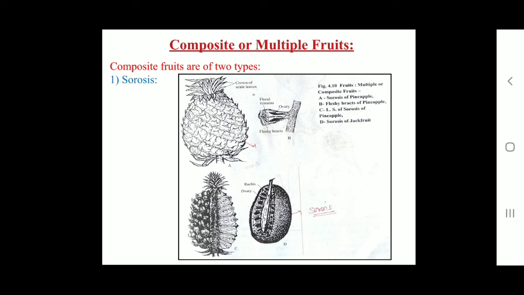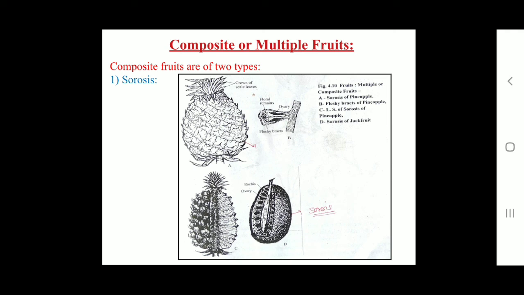In Ananas, that is pineapple, the axis of the inflorescence becomes fleshy by hypertrophy and envelops the flowers almost completely except the tip of the floral bracts. Each polygonal area on the surface of the fruit represents a flower. Seeds are generally not formed. The axis of the inflorescence grows above the flowers to form a crown of leaves. The edible part of this fruit includes rachis, perianth and bracts.